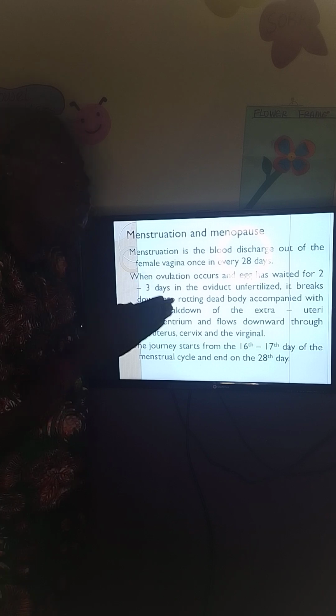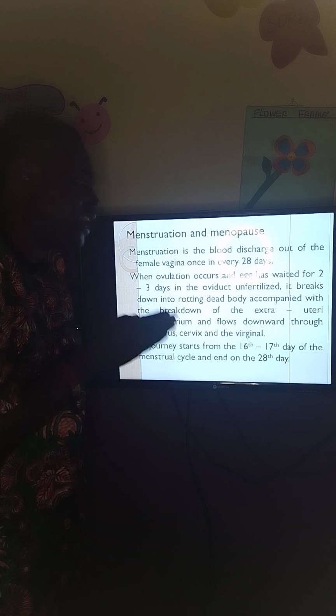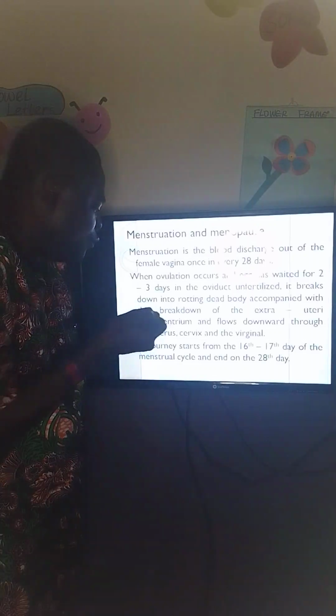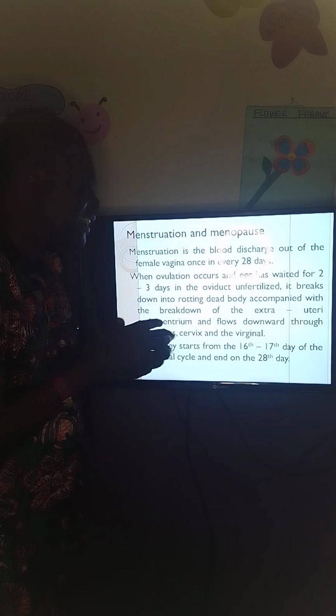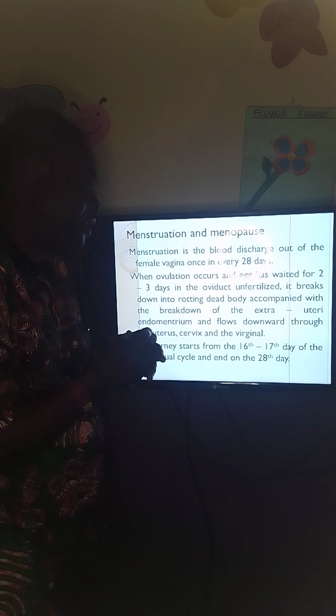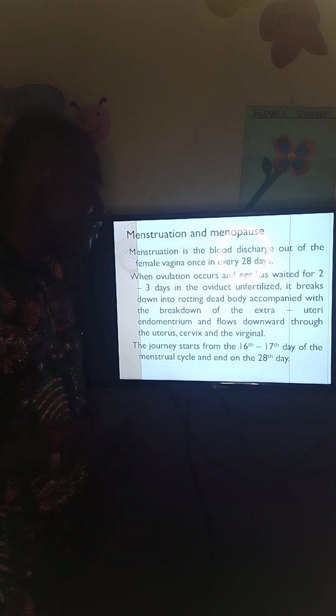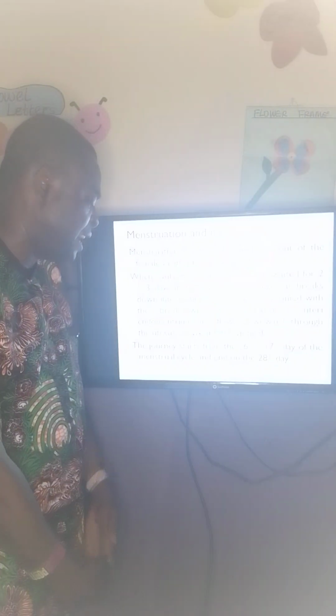Then when it remains unfertilized, there is no sexual intercourse. The egg will now break down into a rotting dead body, along with the breakdown of the uterine endometrium. Then this will flow down with the blood discharge, and the uterine endometrium will break down to release blood to mix with this stinky thing, and everything will wash down.